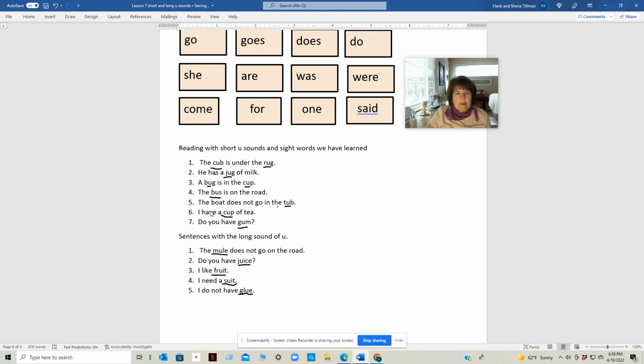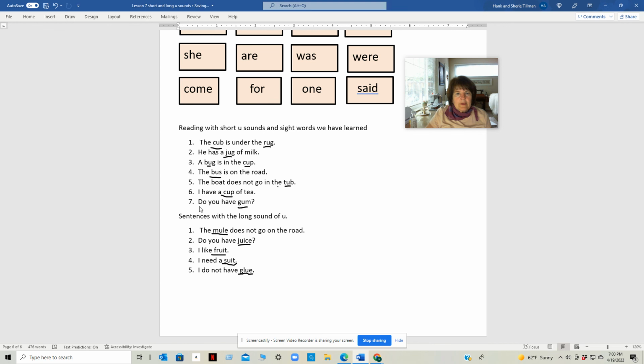Number 5, the boat does not go in the tub. Number 6, I have a cup of tea. Number 7, do you have gum?